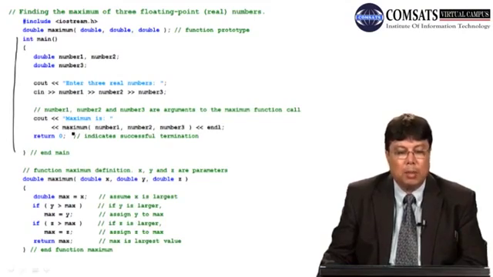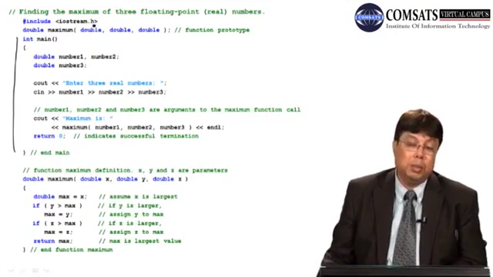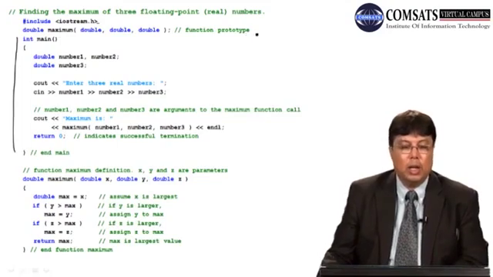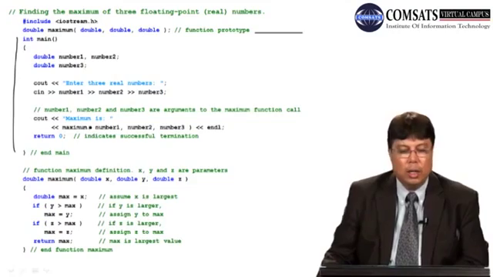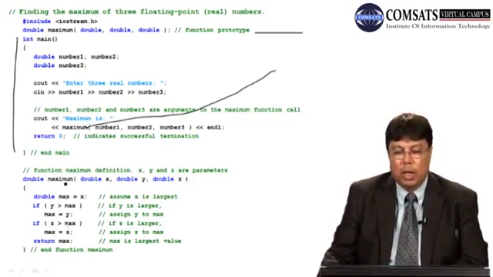Here we have called this maximum by passing the three arguments, number 1, number 2, and number 3. And now we have provided the definition of the function. So dear students, please see that this is the prototype of a function. Number 1, number 2, this is calling of a function. Number 3, this is the definition of a function. And this should also be visible here.